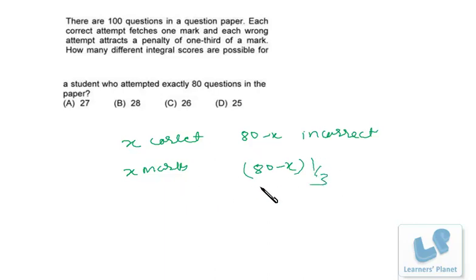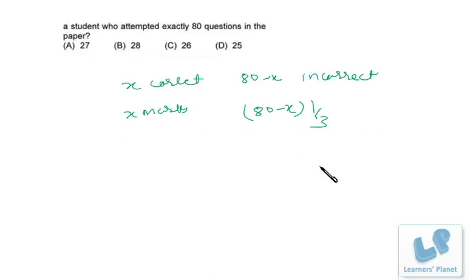Now I want this to be an integer because I already have X as an integer. So an integer added to an integer will give an integer, right? So (80 minus X) by 3 should be an integer. For that, 80 minus X should be a multiple of 3. So I have to find the values of X for which 80 minus X is divisible by 3.